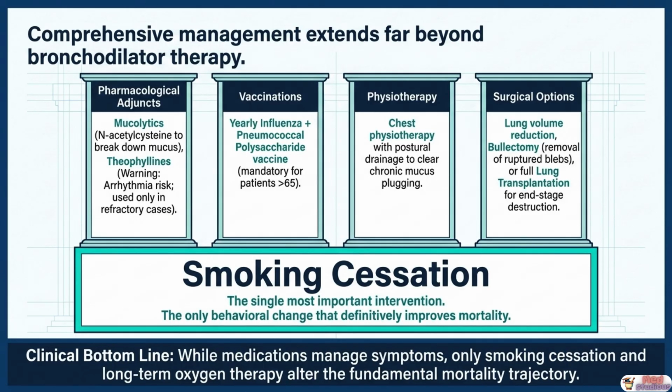Fourth, surgical options. In selected patients, lung volume reduction surgery can improve mechanics by removing hyperinflated, non-functional lung tissue. Bulectomy removes large, ruptured, air-filled blebs, and for end-stage disease with catastrophic destruction, lung transplantation remains the final option. Anchoring all of this, smoking cessation is the single most important intervention in all of COPD management.